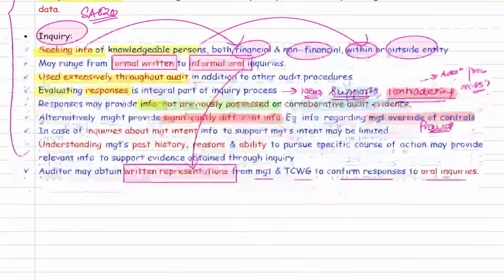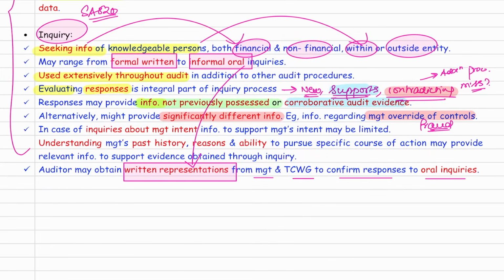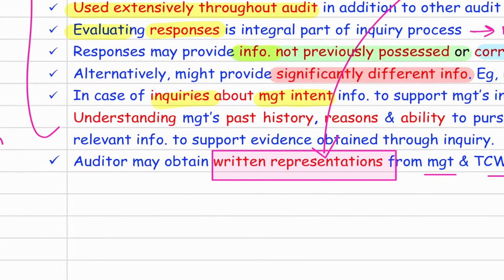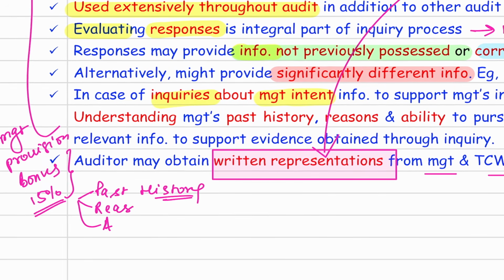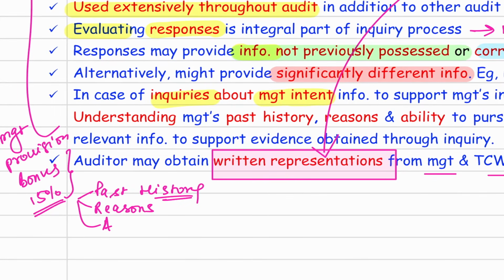Now, sir, the last part of inquiry says, sometimes we also do the inquiry about management's intent. Sir, what is this point? Understand. Let's say management has created a provision for the employee bonus at 15%. Now, if I want to test this provision, I will inquire about three things. Sir, what are these three things? PARA. PARA means past history, whether in the past management has given such type of bonus. Reasons, why they want to give so much bonus. Have the employees done really great? And A for ability. Does the entity have so much money to give such a bonus?